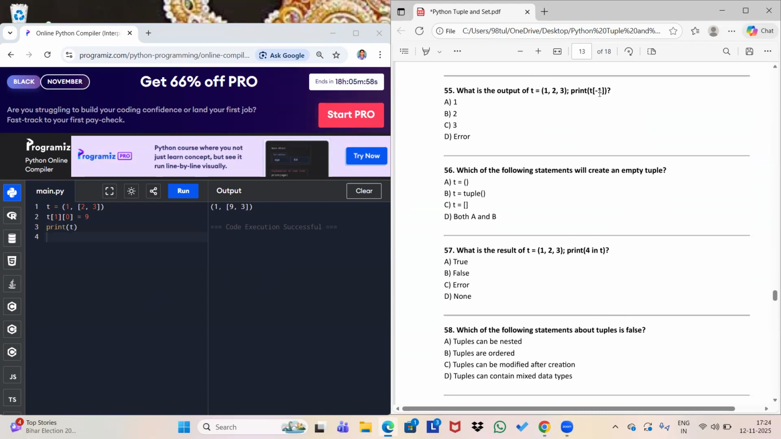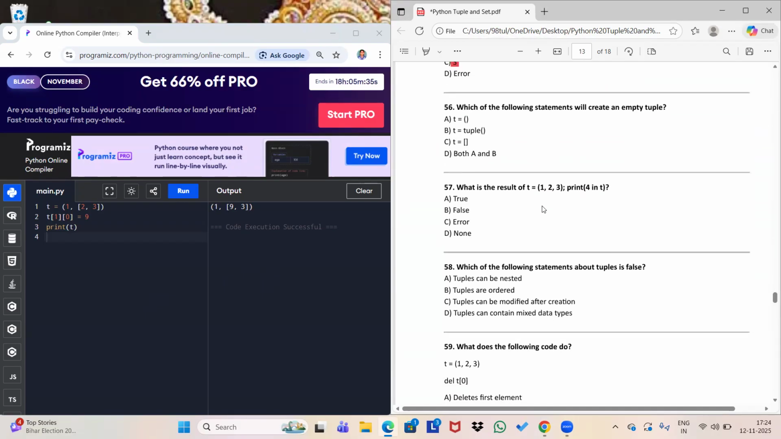If we print t minus 1 index of t, it will be 3. I told you that 3 will be minus 1, 2 will be minus 2, and 1 will be minus 3. This is negative indexing, so the answer will be 3. Yes, it is right.